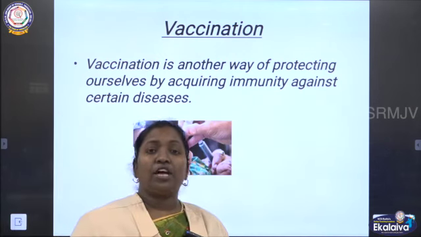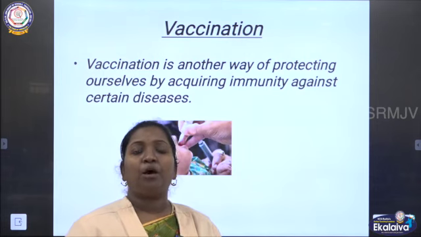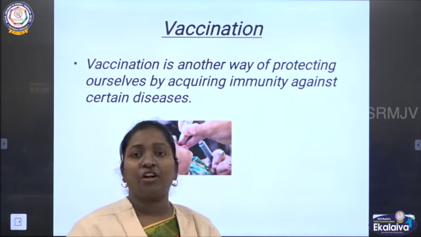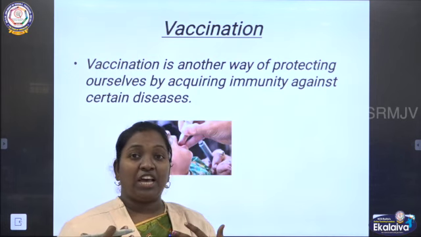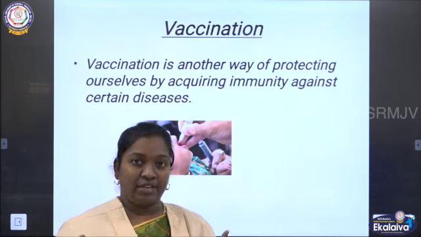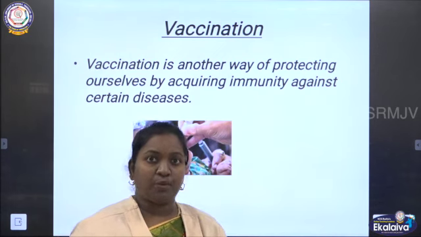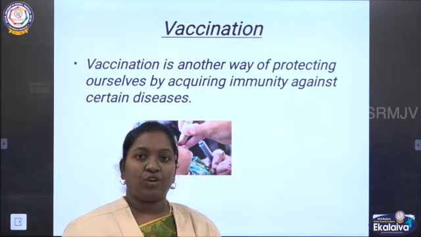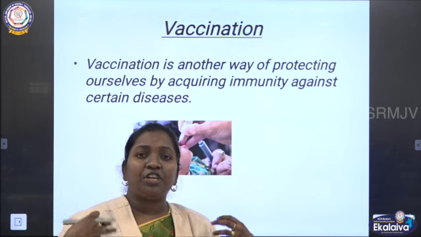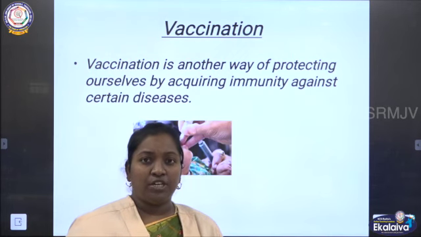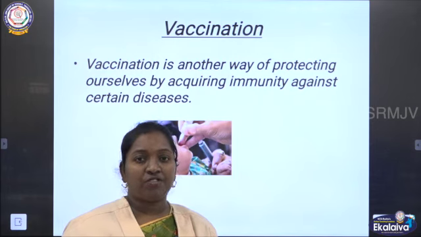So far we have discussed how we can prevent disease by using disinfectant, by the method of boiling or heating, or pasteurization. All these we can do, but we also have to develop the immunity system in our body. By taking proper nutrition and a balanced diet, that is enough. Apart from that, some diseases will reduce the immunity power in our body, so we need to acquire more immunity strength.